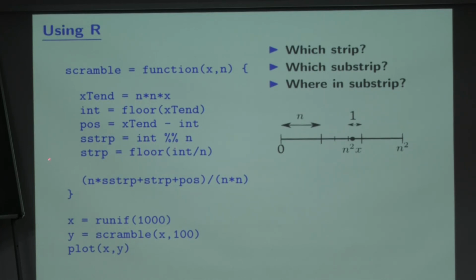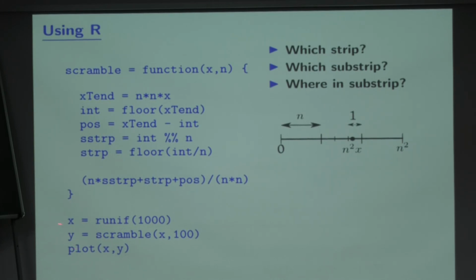Okay, now I am going to apply the prescription. You generate any 1000 uniform random number, x. You apply the scramble function to it, it's a deterministic function, and split it up into 100 strips, and each strip split up into 100 substrips. Do that scattering, that is what scramble is doing, and you get y.